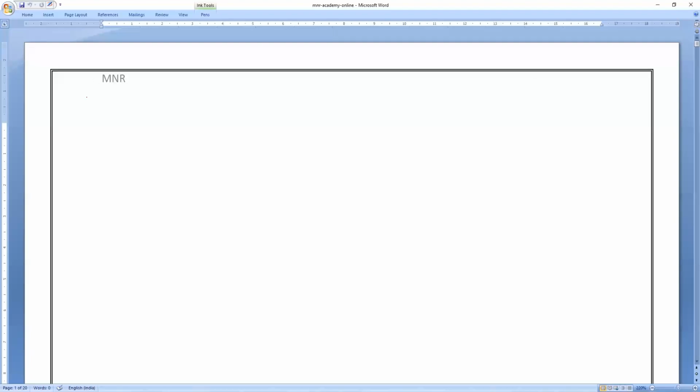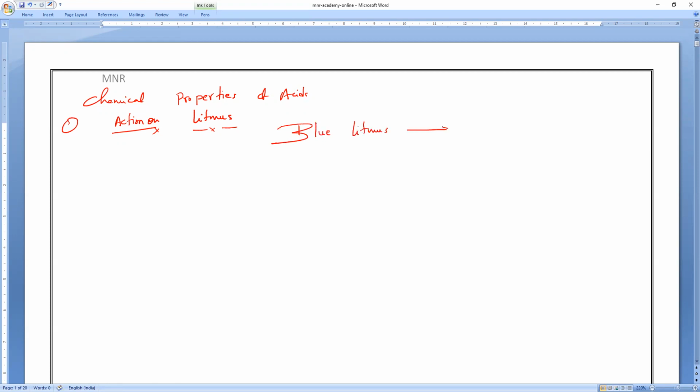So as we know, we are studying chemical properties of acids. The first two properties we have already completed. So what is the first property? First chemical property of acids, everybody? Action on litmus. As we all know very well, acids show action with which litmus, blue litmus or red litmus? Everybody? Blue litmus will turn into what? All of you, it will turn red in color. So that is action on litmus.